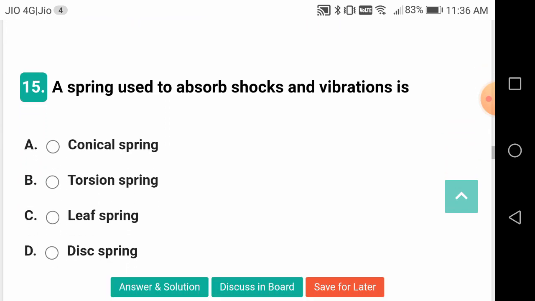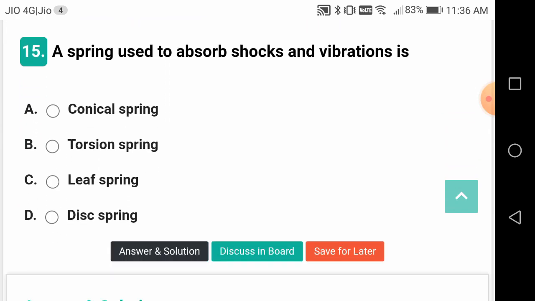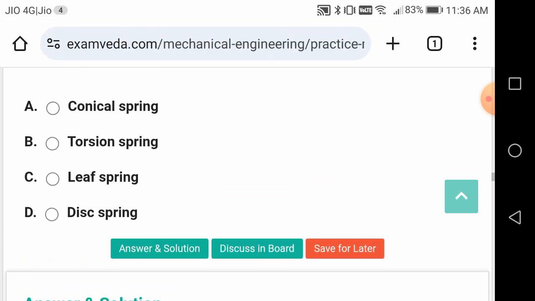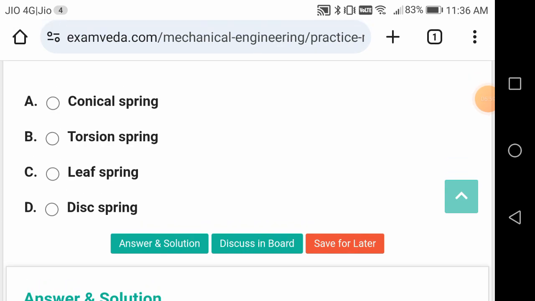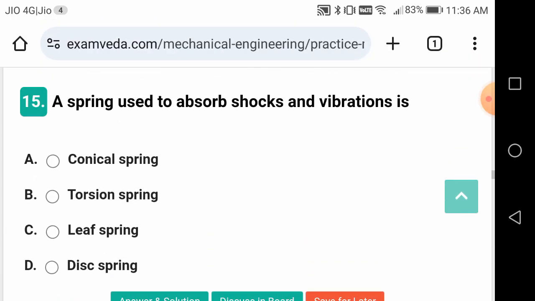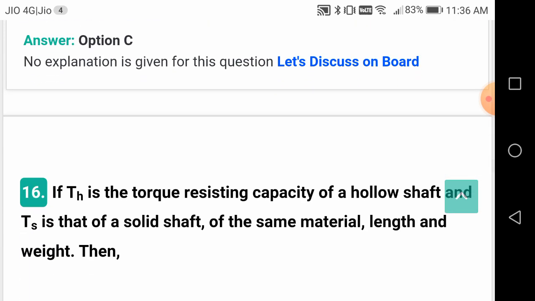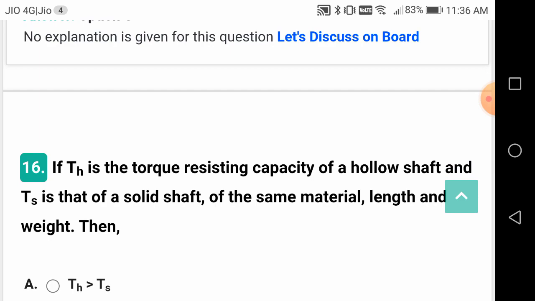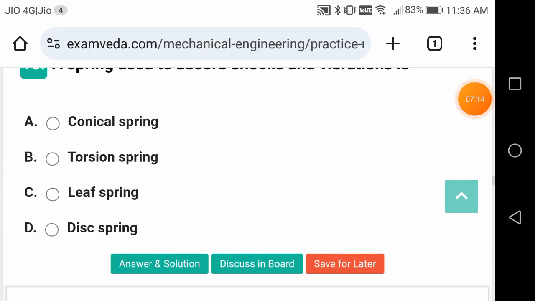Please remember such questions. A spring used to absorb shocks and vibrations is once again a good question, friends. This is the leaf spring. That's why they are used in automobiles, your cars, autos, four-wheelers, lorries, etc. If you see behind, from the side view, you are going to see a spring like this.